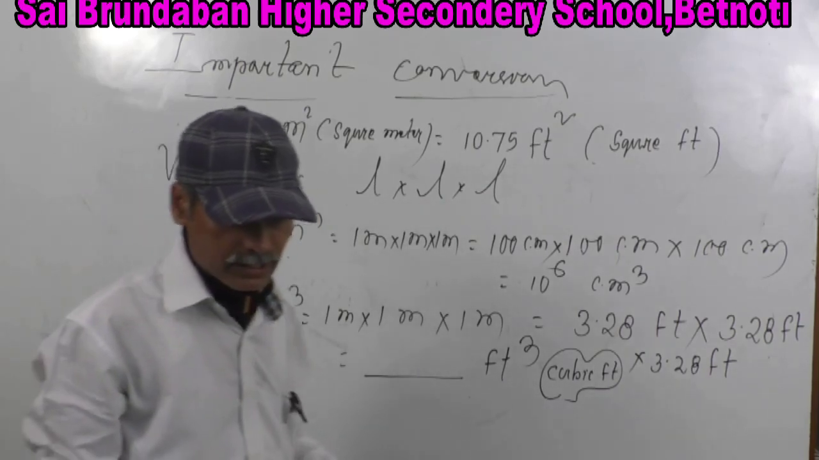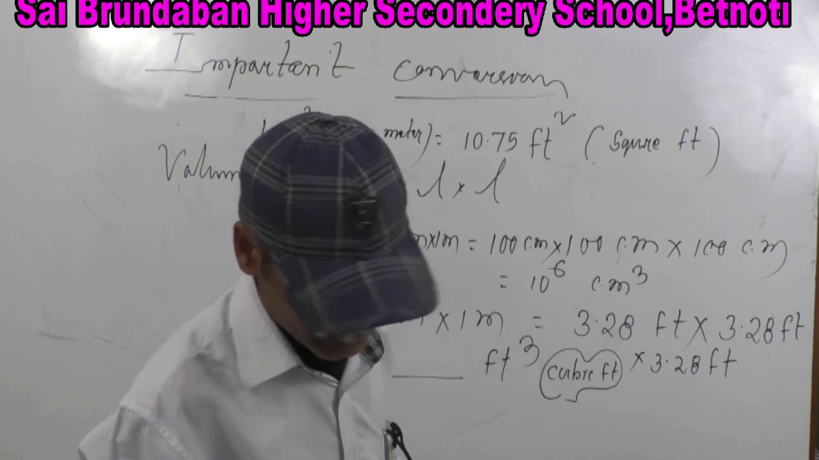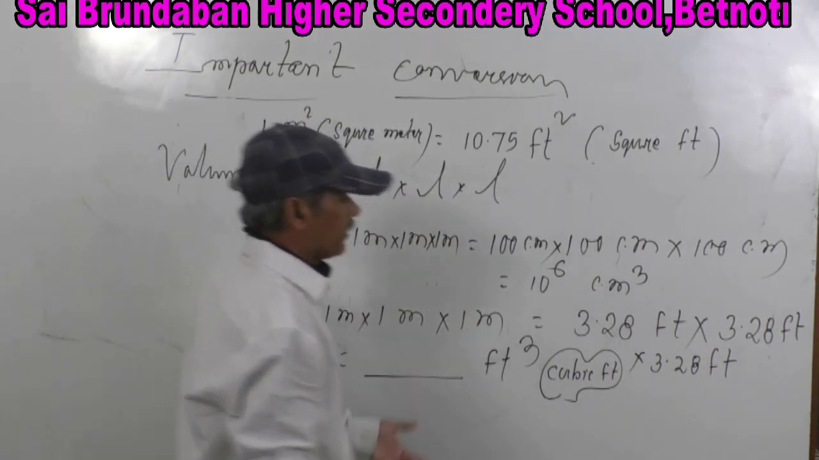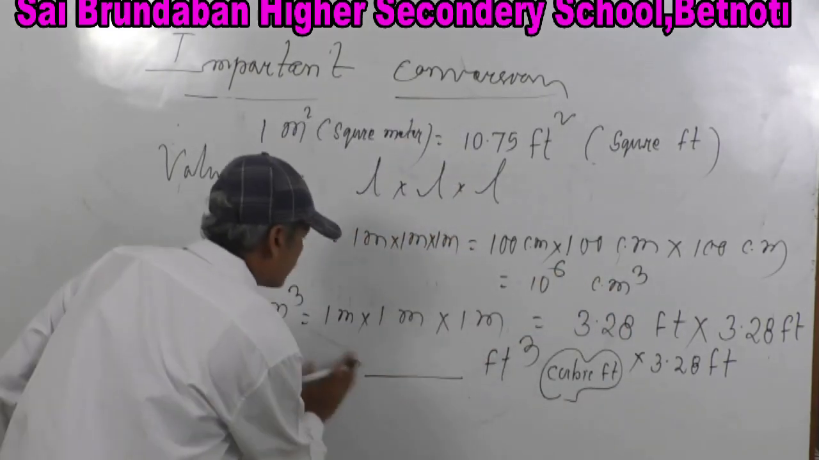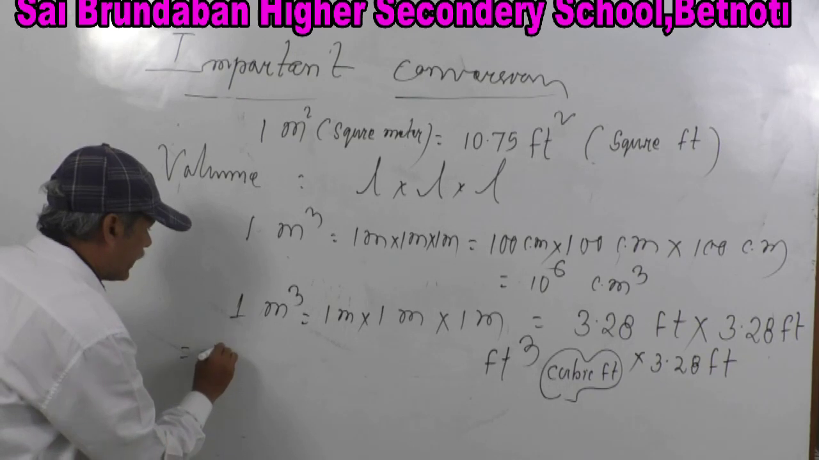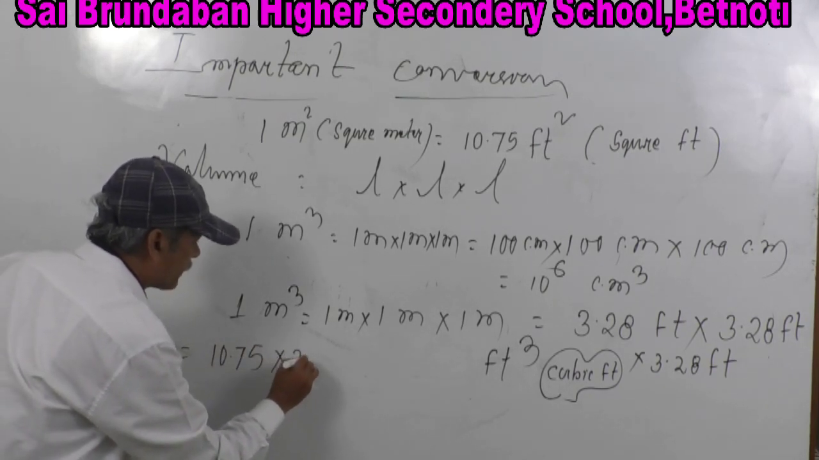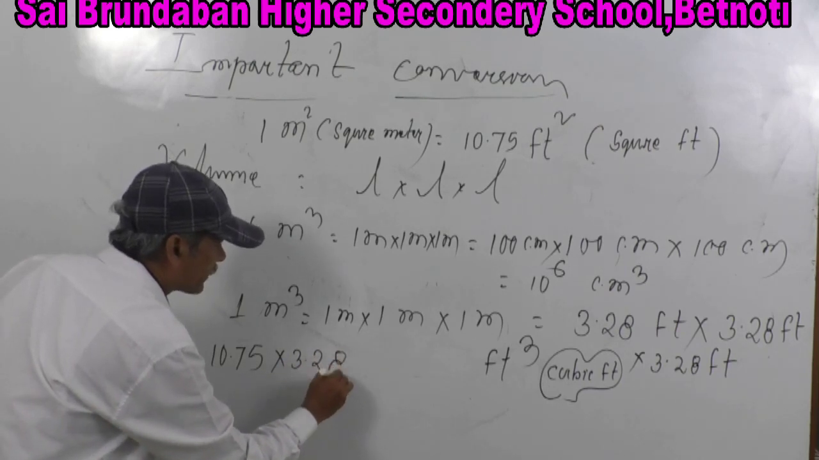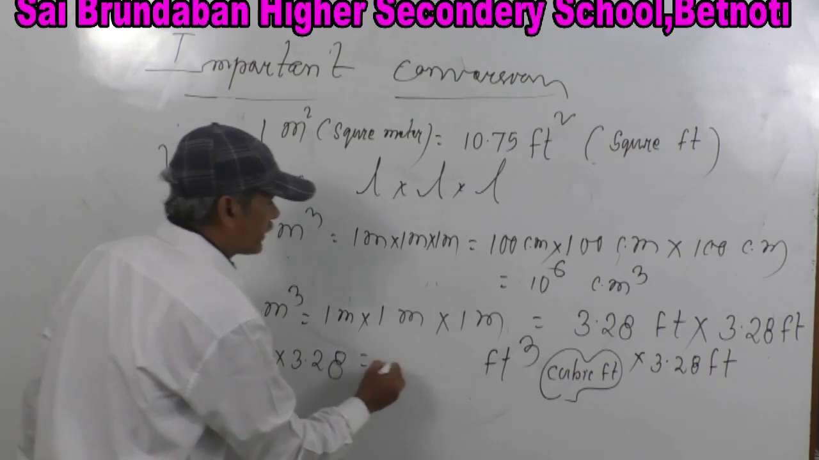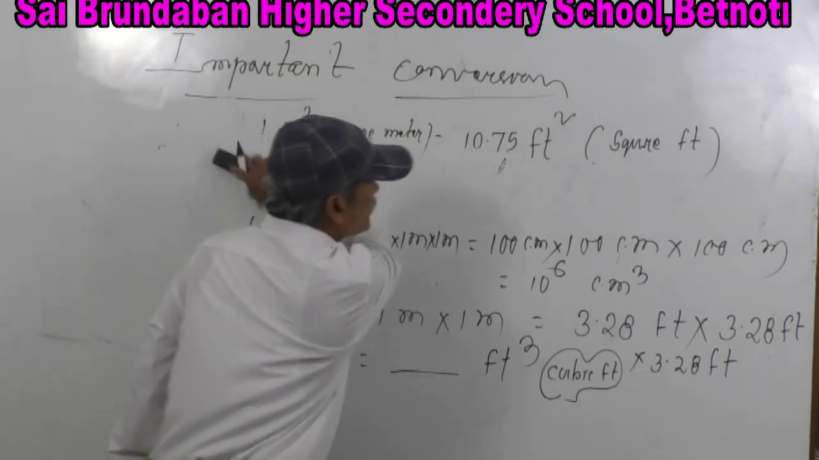Like this, 1 meter cube, you just find out what is this value. It is equal to 10.75 into 3.28. How much will it be? You just find it. This is the feet cube. Then volume is over.